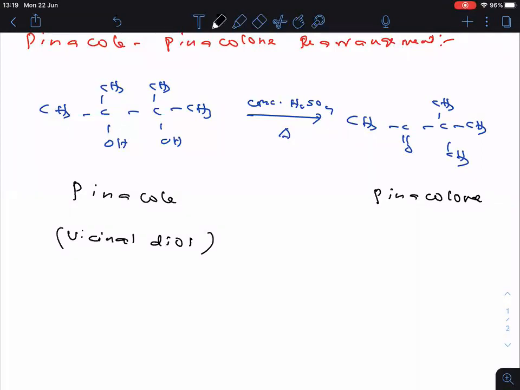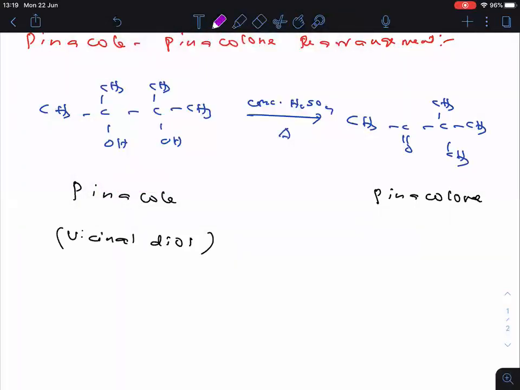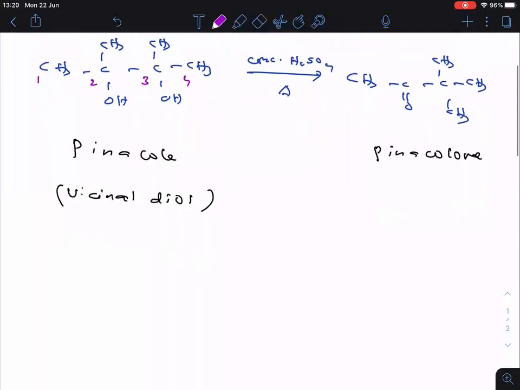Now, what is the IUPAC name of pinacol? You can do numbering from wherever you want. So first carbon, second carbon, third carbon, fourth carbon. Clear, everyone? Four carbons are there in the principal carbon chain, so butane.